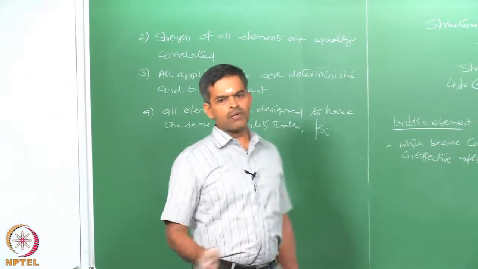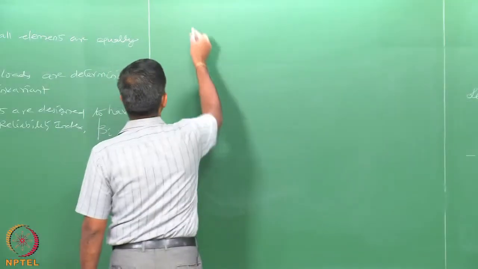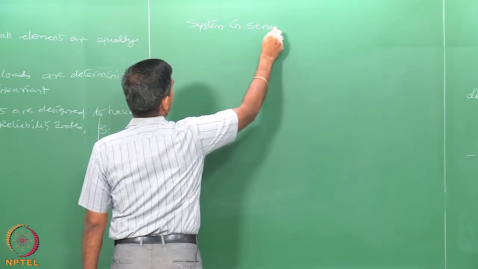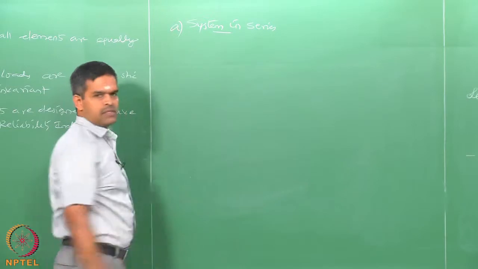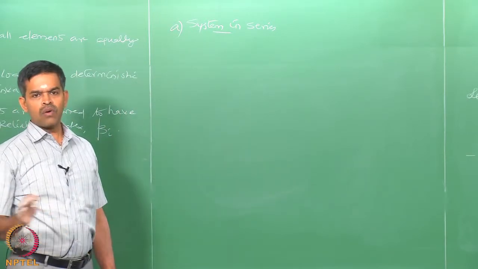Now, there are two systems possible, system in series, system in parallel. Let us say system in series which has got equally correlated elements.